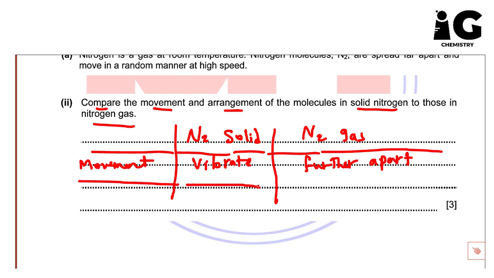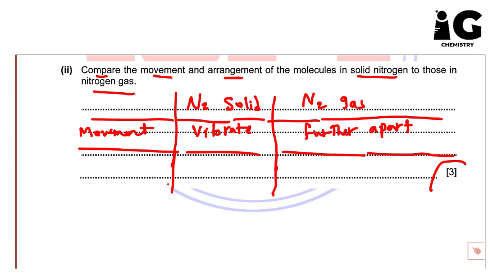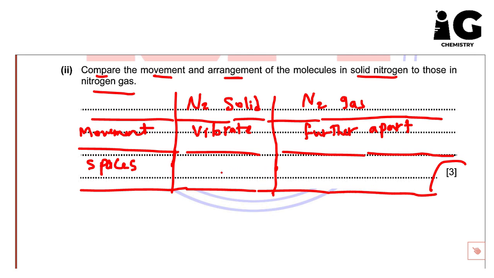The first point is movement. Second point actually is arrangement. But guys, remember here we have 3 marks, so take care. We need to mention 3 different points. So the point of arrangement, guys, we can divide into the spaces. We need to refer to the point of spaces among particles. We said in case of solids, there are very small spaces. And in case of gas, we said large spaces.